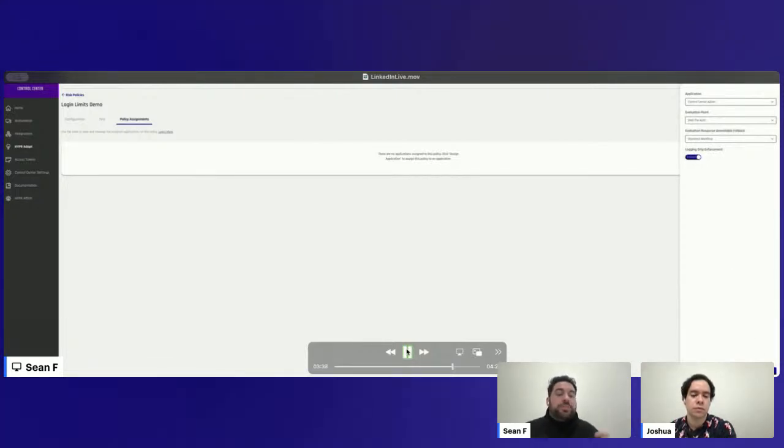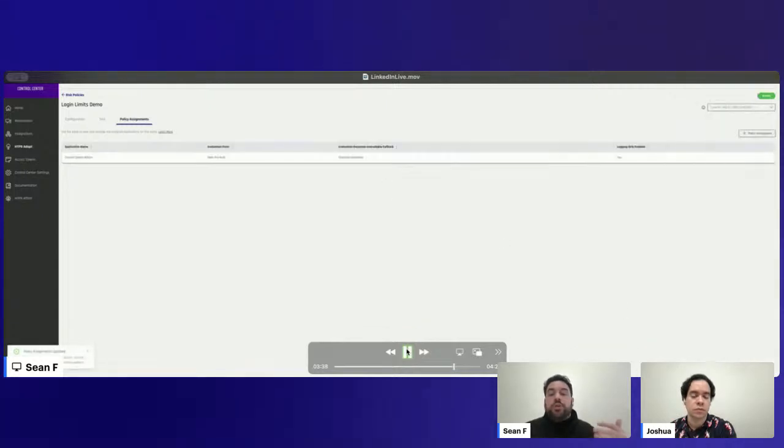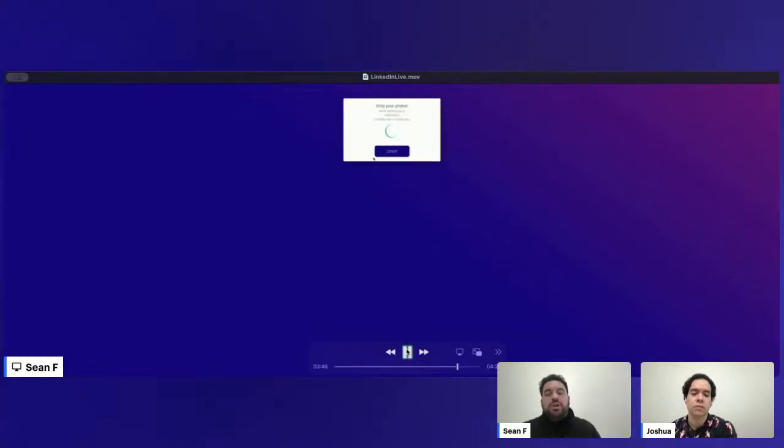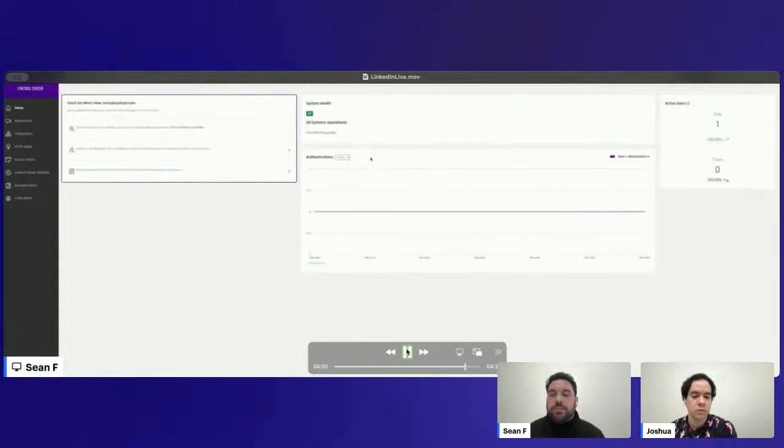And what this means is the policy is going to evaluate in real time against the user events, but the user will have no difference in their end experience. So I submit the attempt, I get the push notification on my phone, and it takes a second here, but it goes through, it's a successful authentication, and I get brought to the HyperAdapt landing page for Control Center.